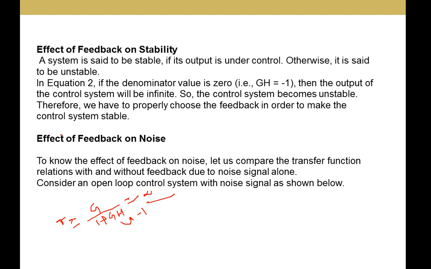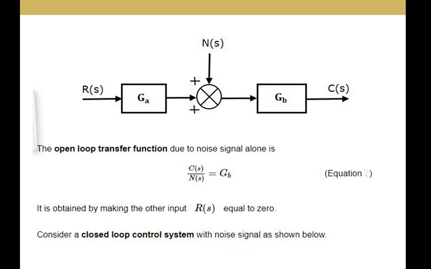The next one is the effect of feedback on noise. How will feedback affect the noise? To understand this, we have to compare the open loop system and the closed loop system. I am taking the open loop system first. In the open loop system I have two blocks. I call this an open loop system because here we do not have any feedback.